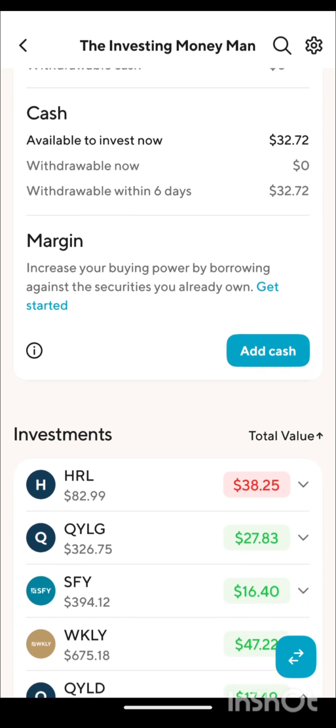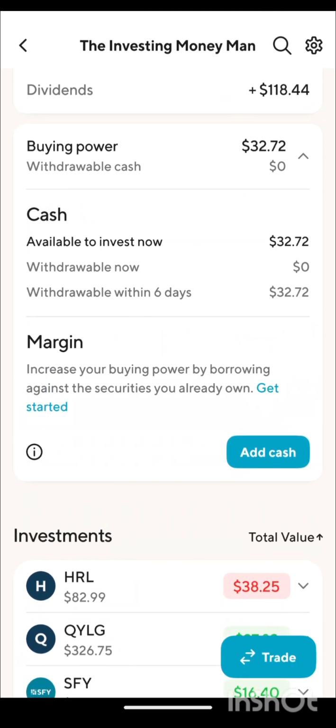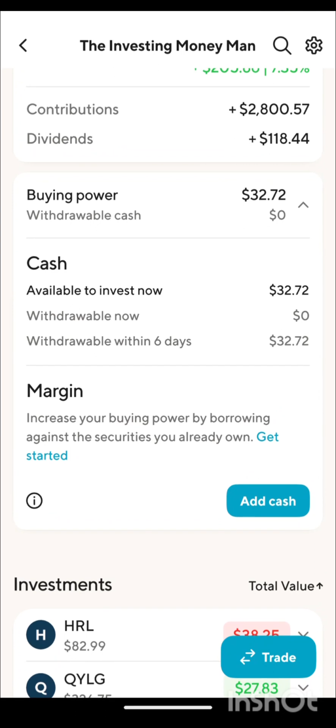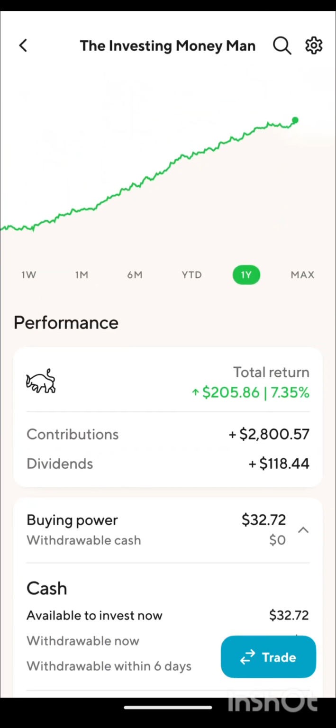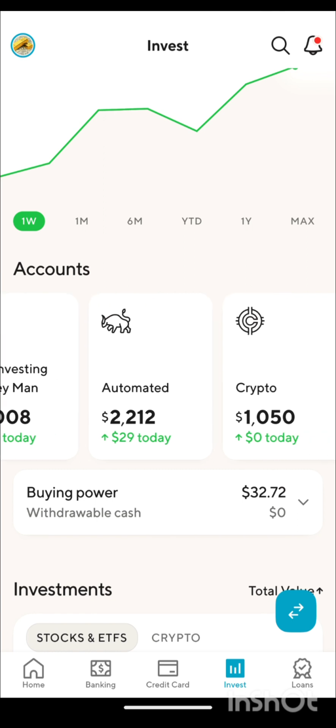And they also have added this, margin. Now, I personally am not going to start margin up on this account. I have margin in another account. Actually, I have a margin on a couple other accounts, and I don't really like it, okay? I don't like borrowing money, long-term or short-term, just to make more money. It's too high of a risk, especially in this volatile market. So, not sure about that, okay?